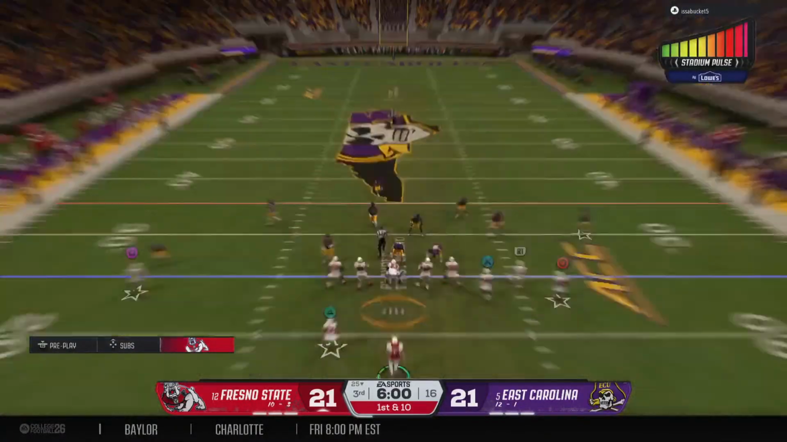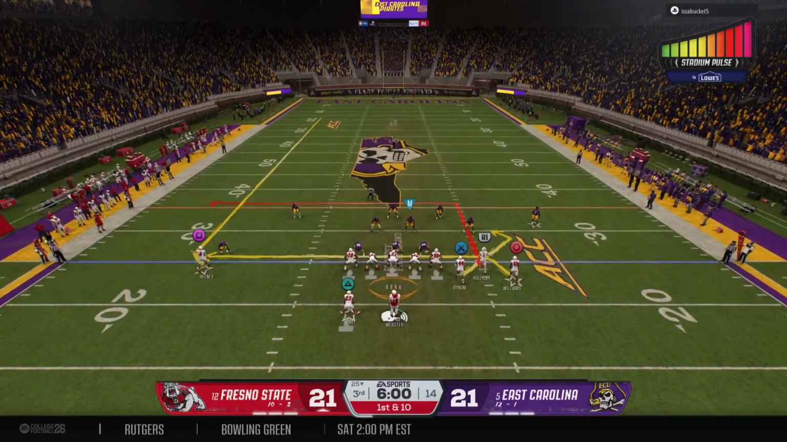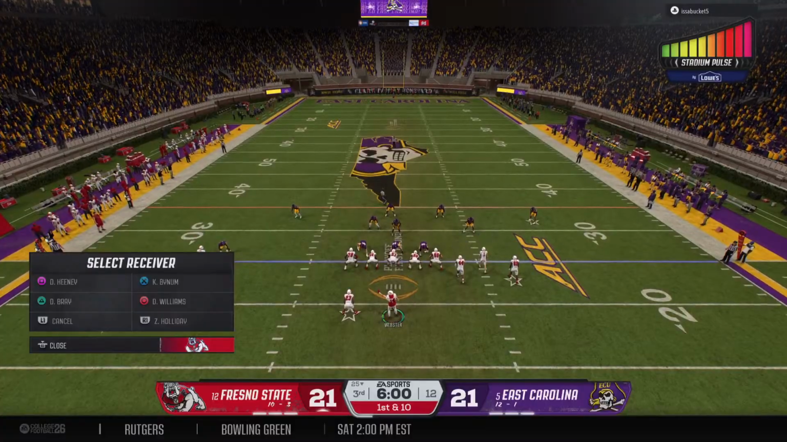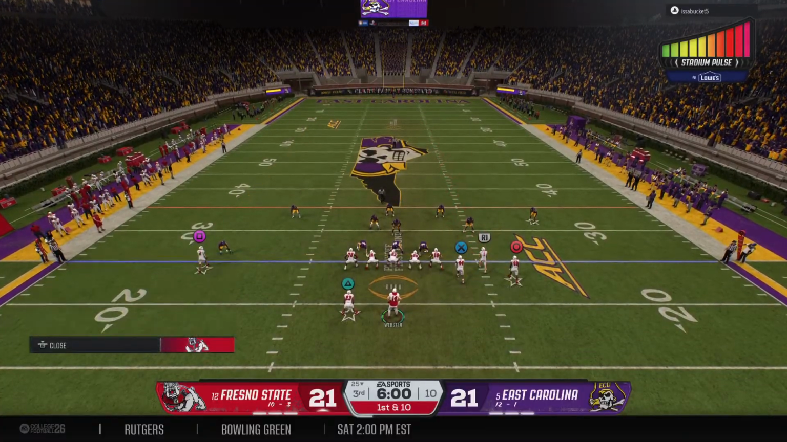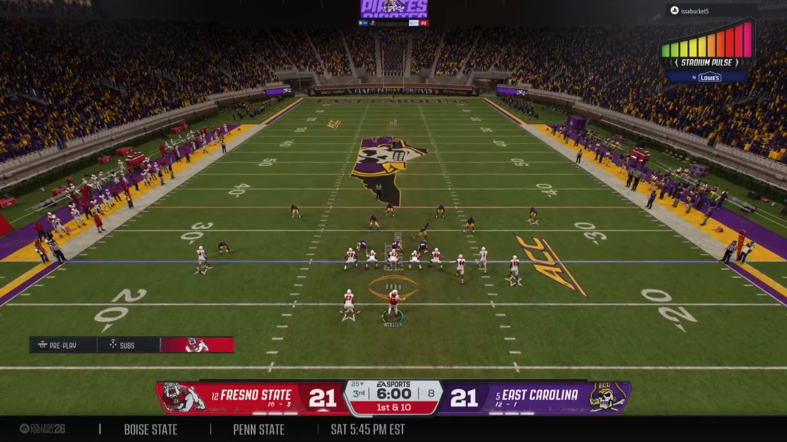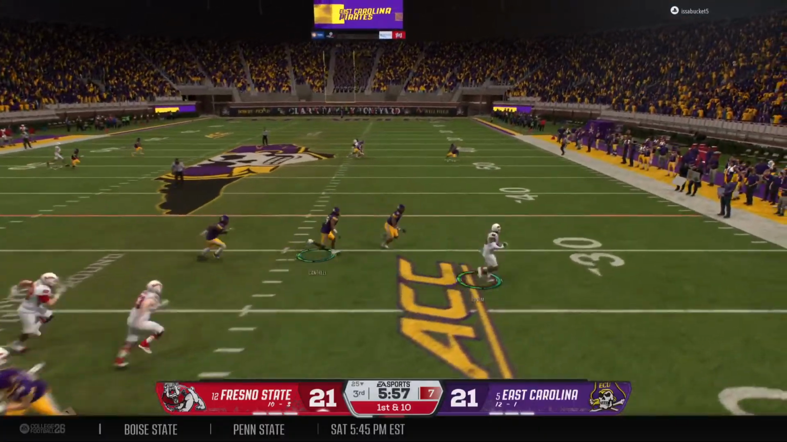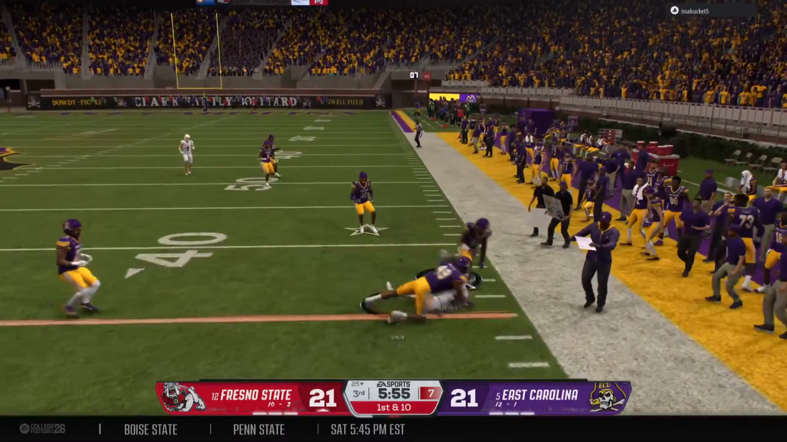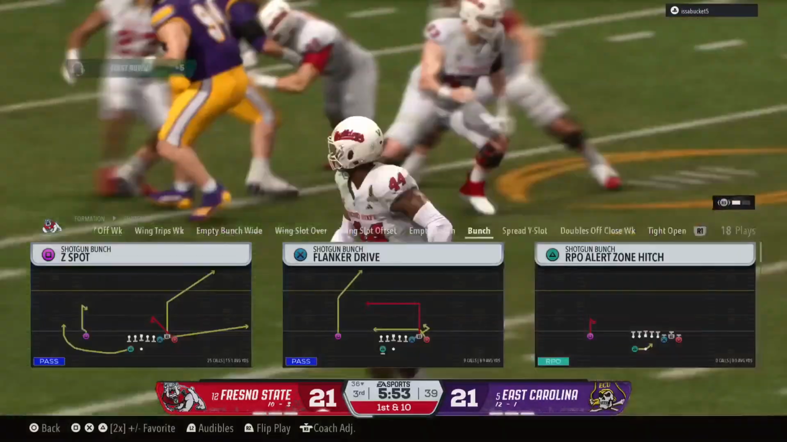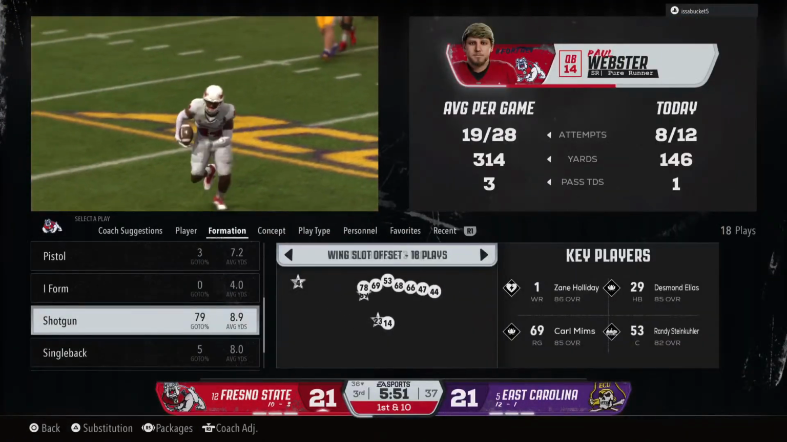Fresno State offense is back on the field. They're looking for some points to jump on top here as we get the third quarter going. First down, looking to throw the football. And a short pitch and catch to the tight end. Stop at the 36. That's good enough to move the sticks.